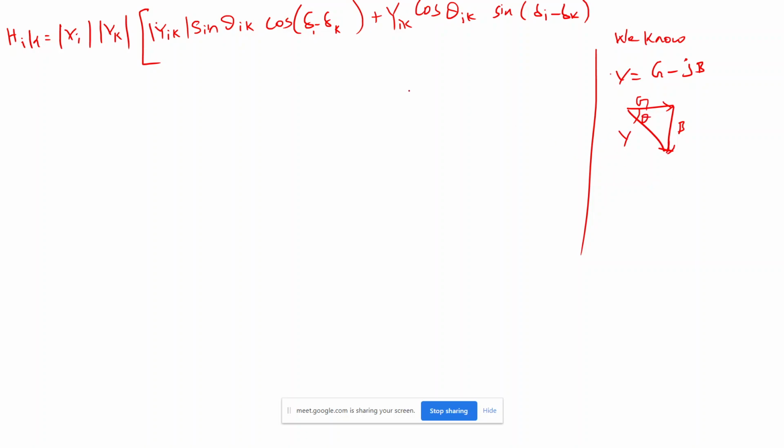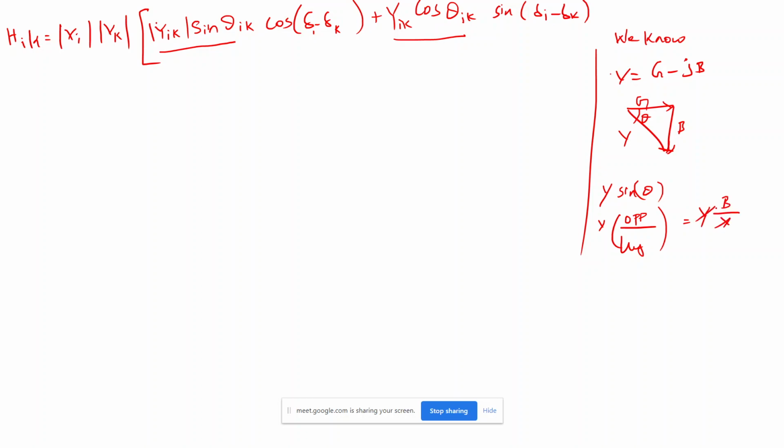So here we have Y sin theta and Y cos theta. What is sin theta here? Someone tell me. B by Y. Yes, opposite by hypotenuse. Very good.